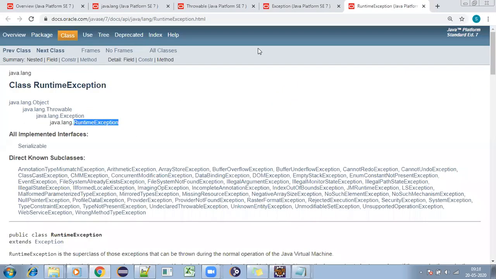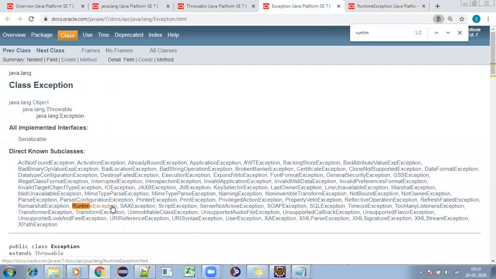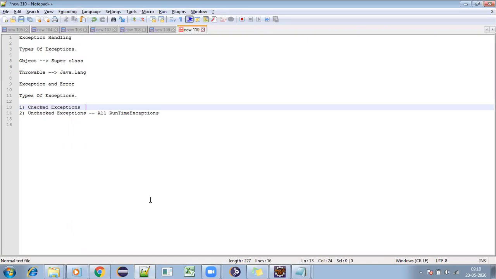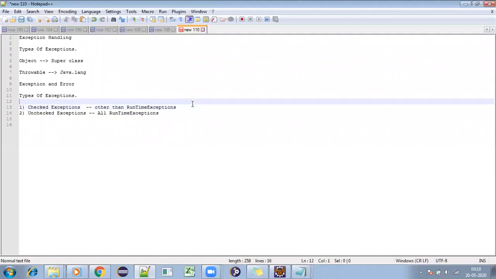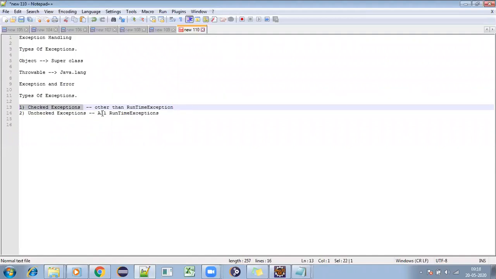Other than RuntimeException, whatever you have here, those are called checked exceptions. The meaning of checked exceptions, what does it mean?